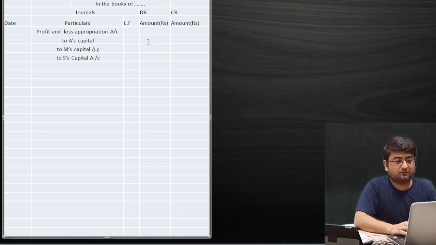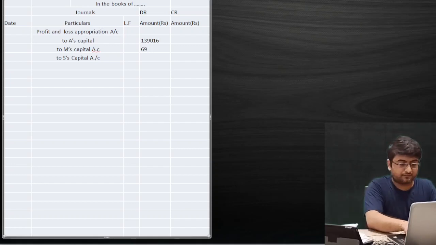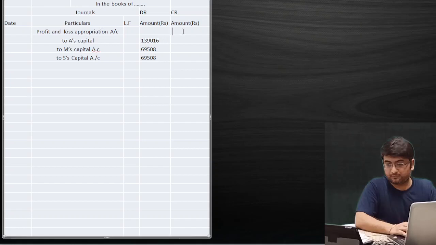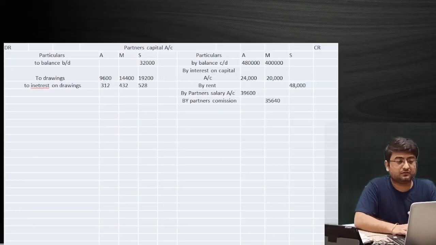Now the amount we had in case of A will be 1,39,016, and in case of Manju it is 69,508, and again 69,508. And that amount will go to the PL appropriation account, that will be 2,78,032. This was the only entry that will pass for the diesel profit account. Now the amount goes to the partners' capital account as well.